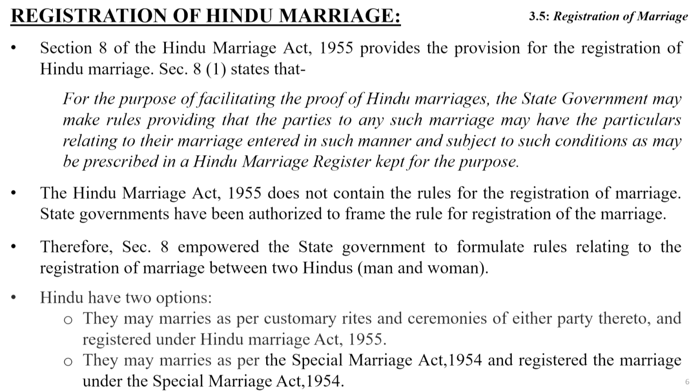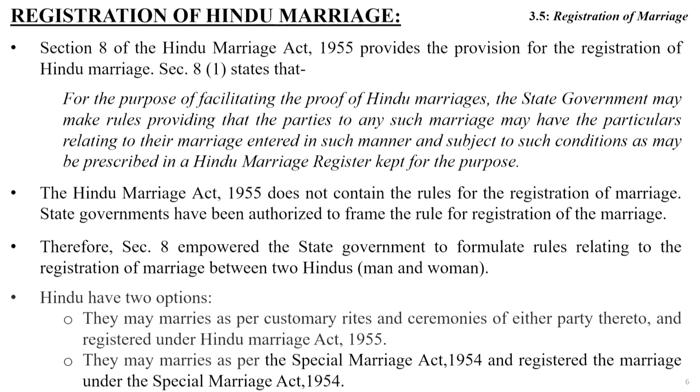I will discuss some aspects of rules on registration, friends. And friends, if you think about the practices in the domain of families, Hindus have two different kinds of options. One is they may marry as per the customary rites and ceremony of either party. There too they may register their marriage under the Hindu Marriage Act. They may marry as per the Special Marriage Act. They may contract a marriage under the Special Marriage Act. Then they register their marriage under the Special Marriage Act.